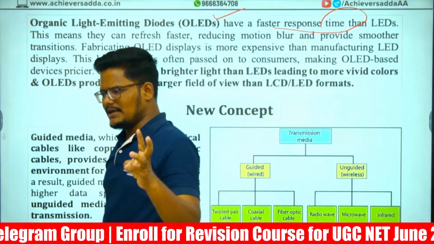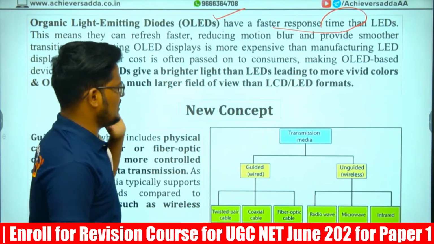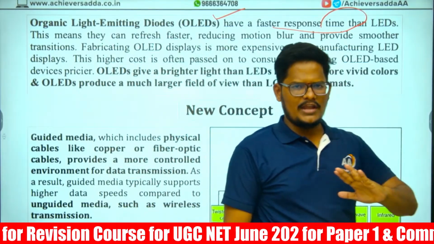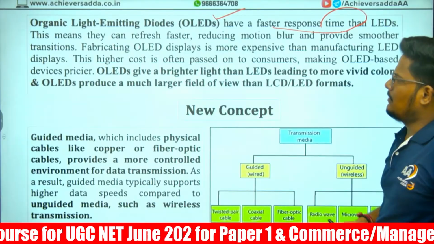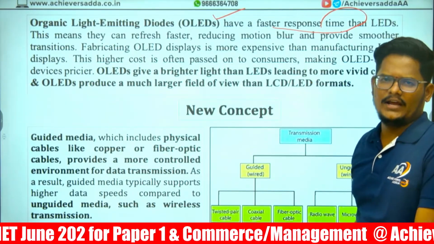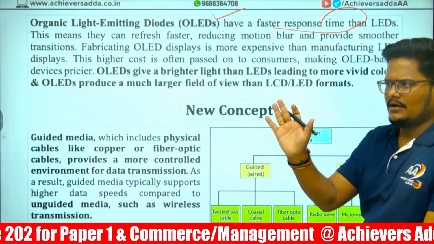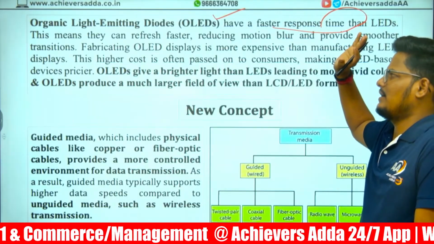Organic LED will work in a faster way, with the highest speed, and there will not be any blur, no difficulty, and no shaking of the screen when you use organic LED.